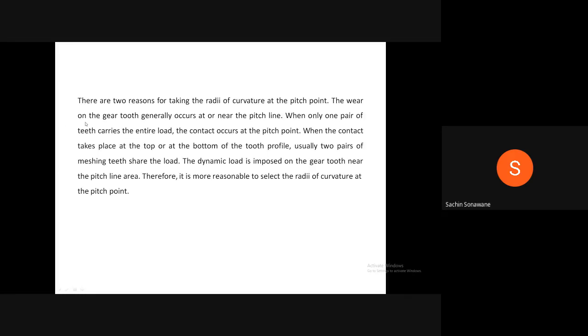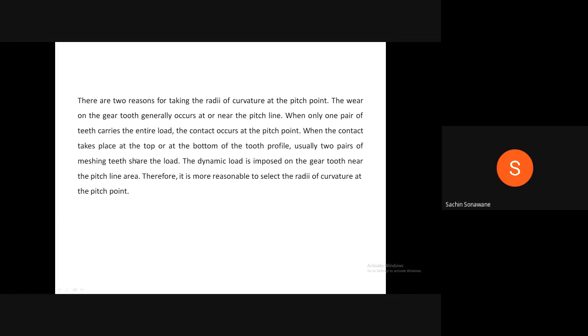Now, why have we taken radii of curvature at the pitch point? There are three reasons. First, the wear on the gear tooth generally occurs at or near the pitch line. When only one pair of teeth carries the entire load, the contact occurs at the pitch point.